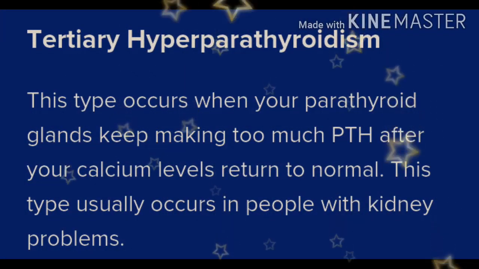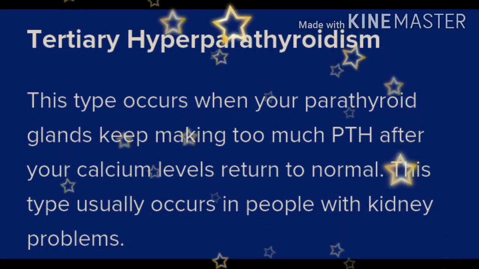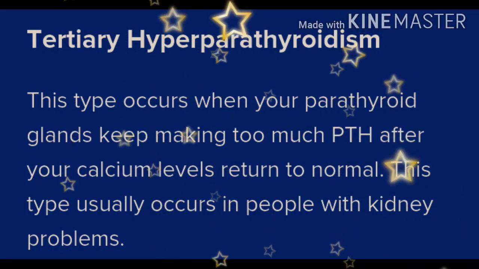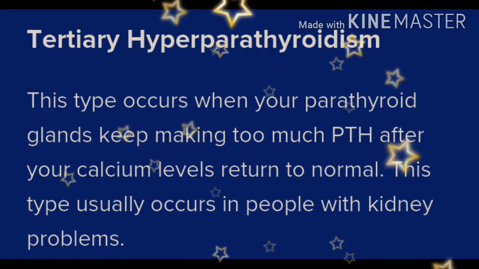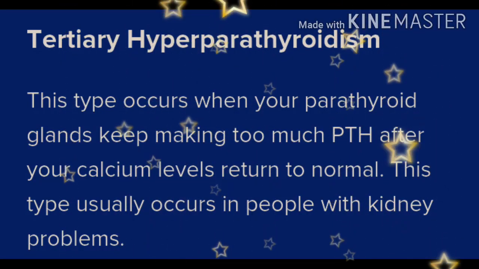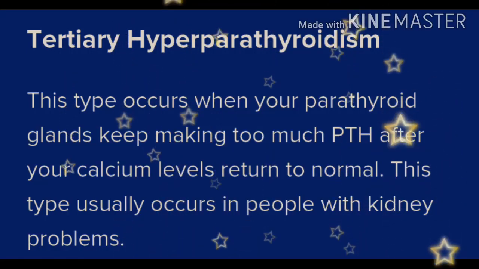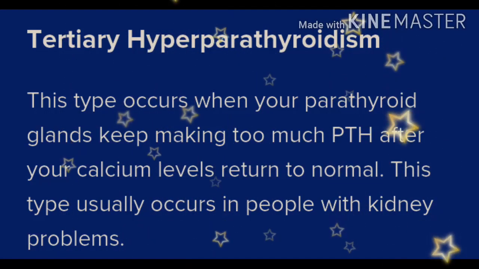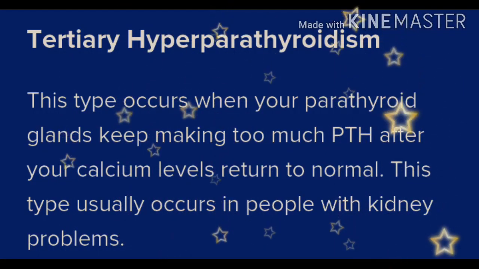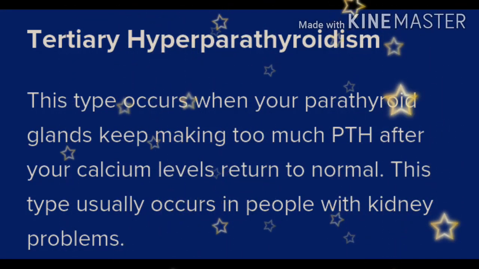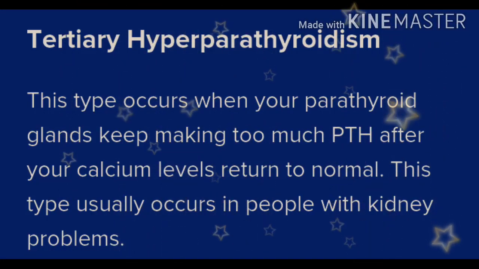Then tertiary hyperparathyroidism. This type occurs when your parathyroid glands keep making too much PTH after your calcium level returns to normal. This type usually occurs in people with kidney problems. In this type, the calcium level returns to normal and the parathyroid glands keep making too much parathyroid hormone, and this usually occurs in people with kidney problems.